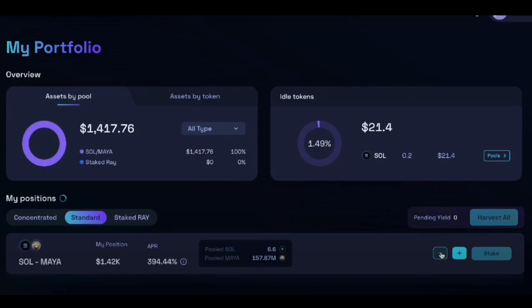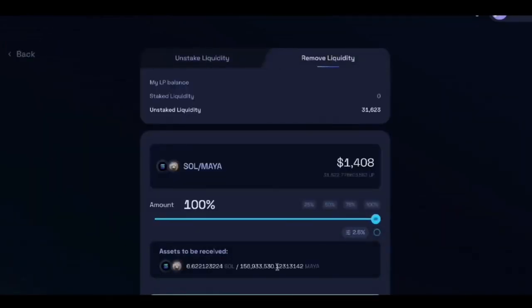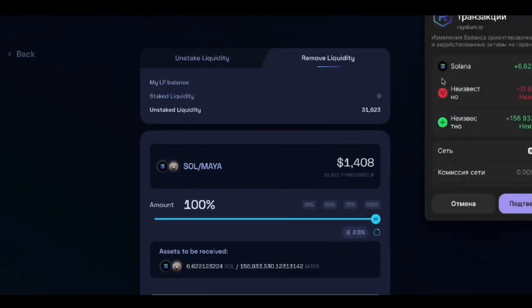Initially, as you remember, I put 1 Solana into the liquidity pool. And I spent 0.6 Solana on creating the coin and the liquidity pool. And in the end, I am withdrawing approximately 6.5 Solana. Thus, the yield at the moment is approximately $700, which I think is quite a good result.